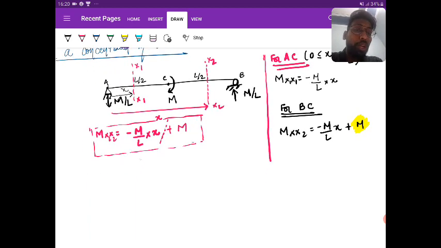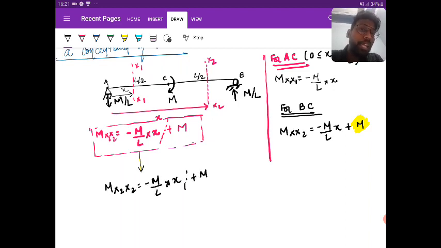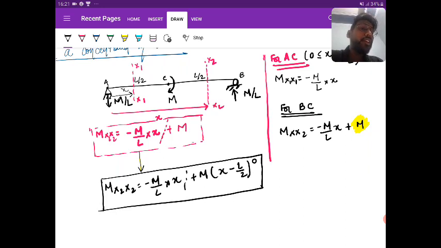So what am I going to do? I am going to replace this as M at section H2 equals minus M by L into h plus M times h minus L by 2 to the power 0. By doing this, I specify the location of the moment.